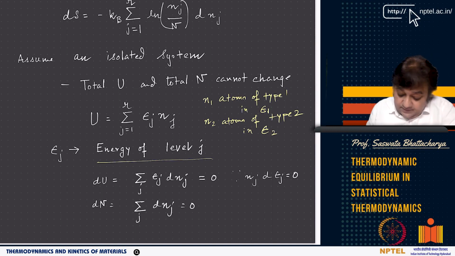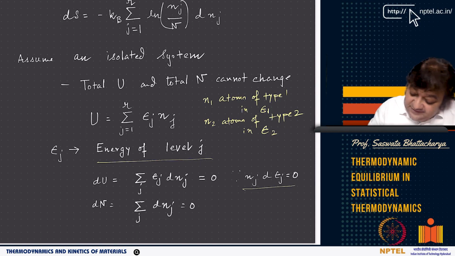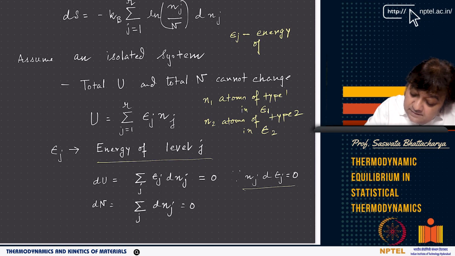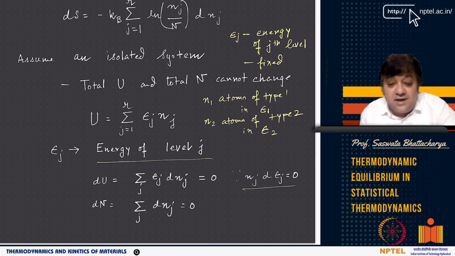So now du is basically the sum of epsilon j dnj, plus nj d epsilon j, which equals 0 since nj d epsilon j equals 0. Why? Epsilon j is fixed. The energy of the jth level cannot change; for each level the energy is fixed, so nj d epsilon j has to be equal to 0.